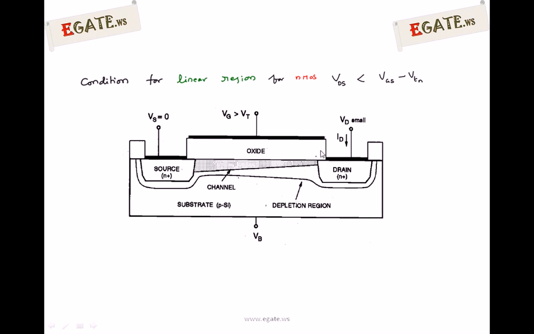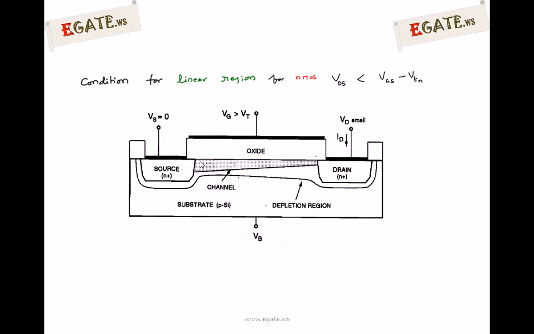So the N side has more positive voltage, the P side 0 volts. As we move towards the source, the voltage is reduced, so on the source side we get 0 volts, and 0 volts on the P side. Here it is a small reverse bias, and here a large reverse bias. So reverse bias is more towards the drain side and small towards the source side.